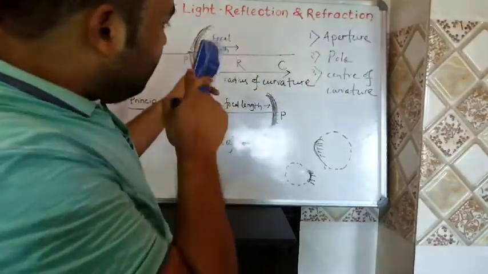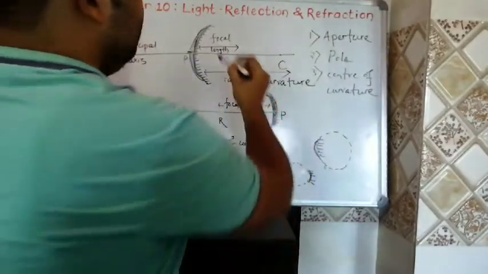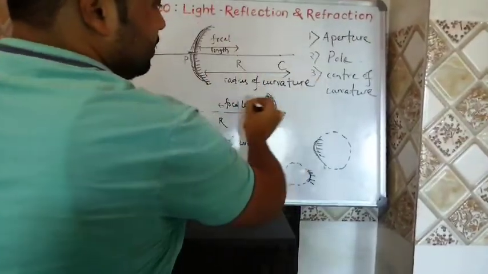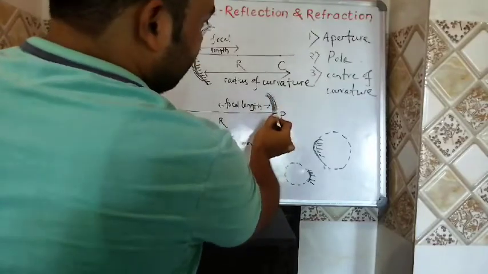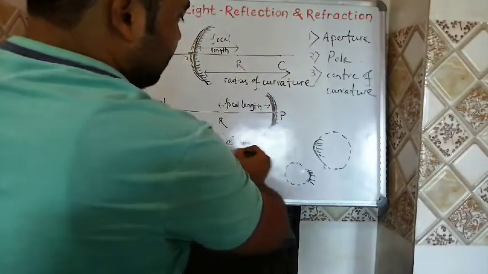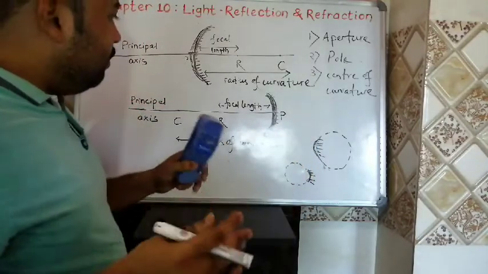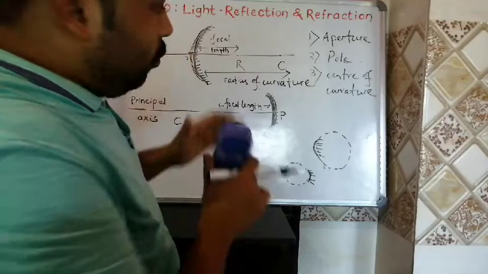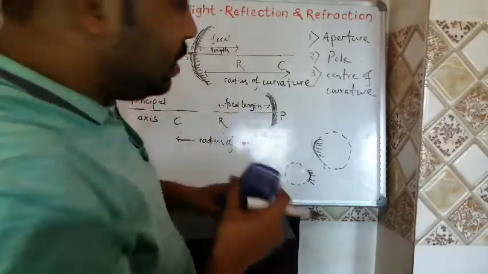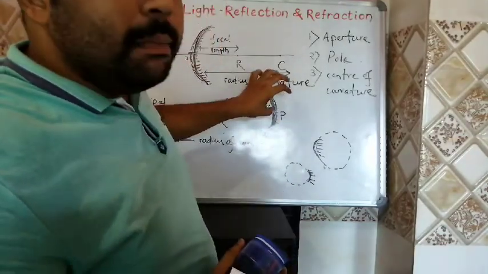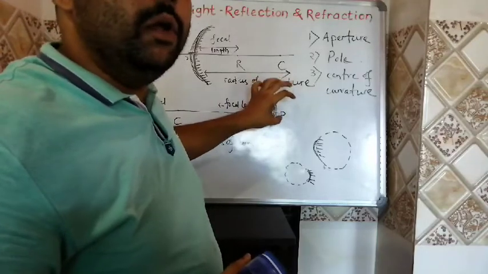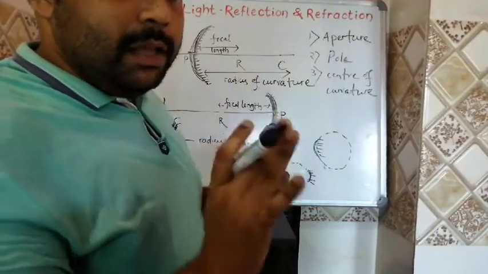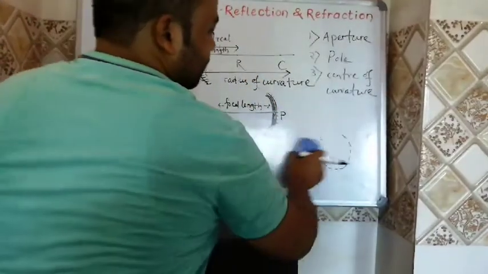By applying this mirror, we can draw a sphere, and the sphere will be like this. In case of a convex mirror, we can draw like this. So whenever we have a mirror of some certain length, we can draw a sphere, because the mirror itself is a part of a sphere, part of a hollow glass sphere, and the center is called the center of curvature.